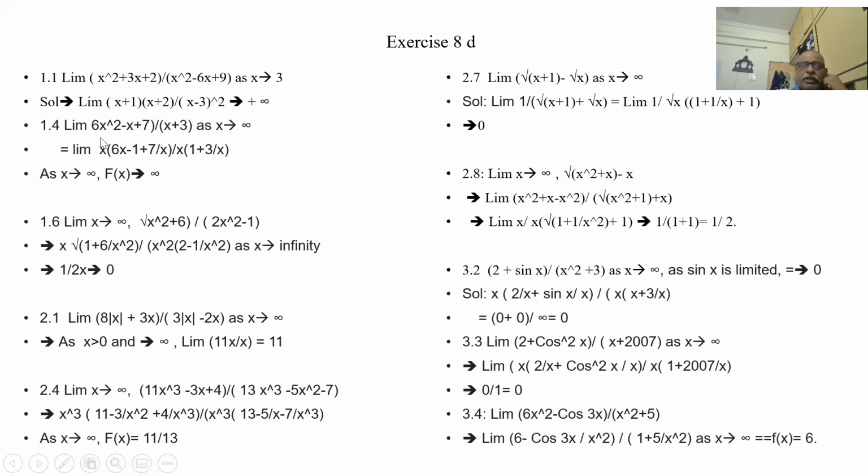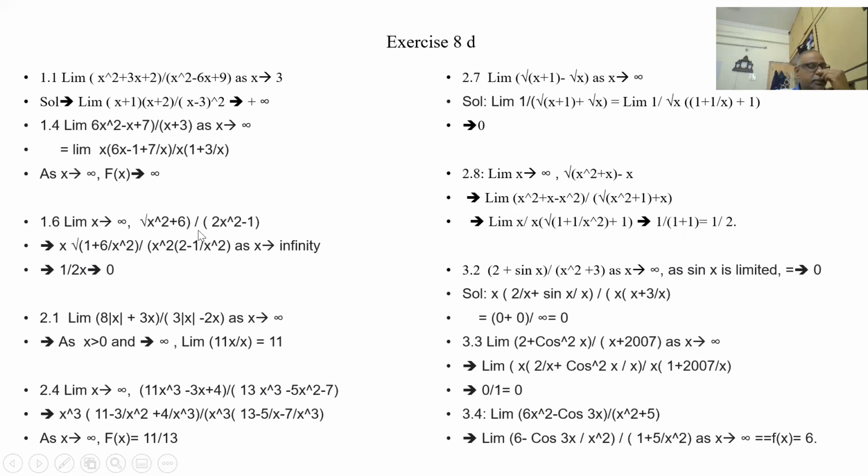Okay. Next, 6x square by x plus 3 as x tends to infinity. Here I can take x out. So x into 6x minus 1 plus 1 by x into 1 plus 3 by x. x is getting cancelled. So as x tends to infinity, this is also tending to infinity. 6x is tending to infinity.